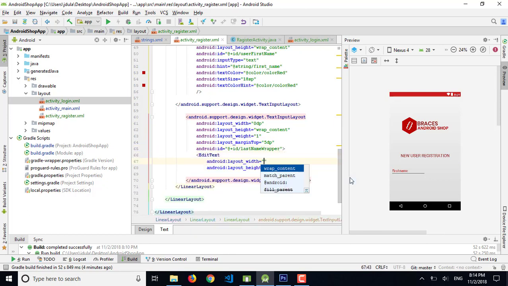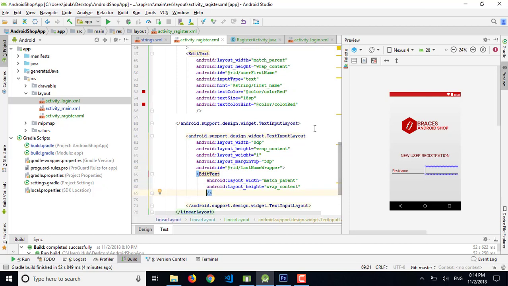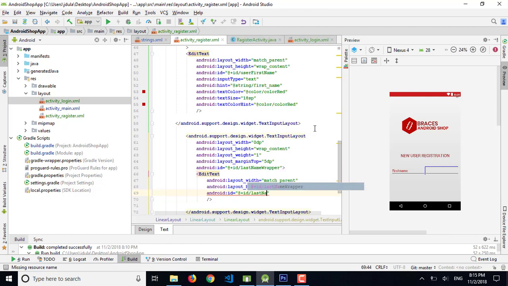Let me add the edit text first. It's match parent, wrap content, and I'm going to give an id here, user last name.